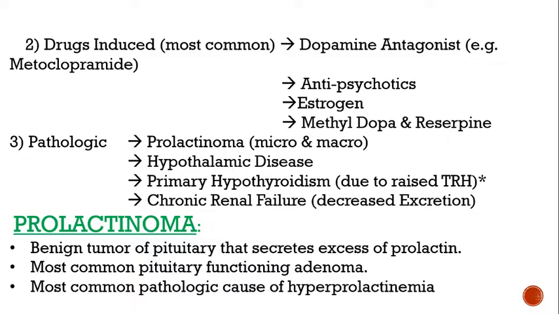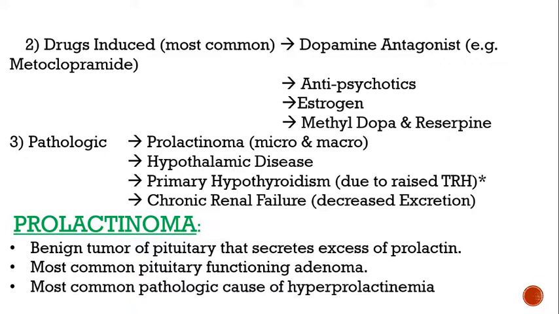In hypothalamic disease, as you know, if there is more TRH for some reason, then it will stimulate prolactin production, like in primary hypothyroidism. What primary hypothyroidism does is that there is a thyroid problem in which the thyroid gland is unable to produce thyroid hormone, so the hypothalamus is activated and produces more TRH to stimulate the thyroid gland.